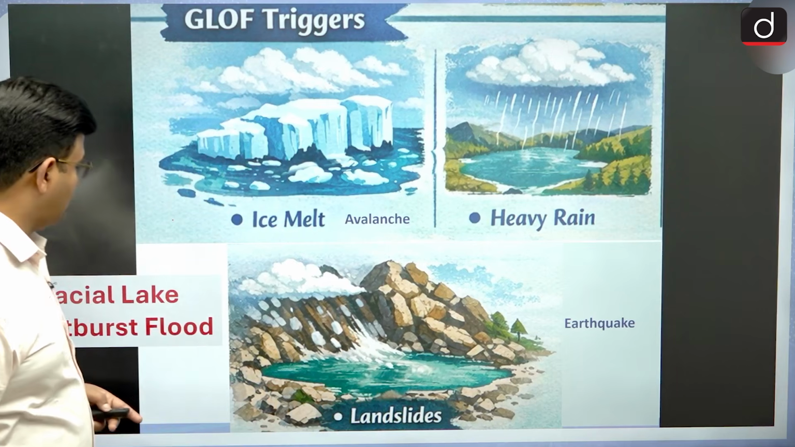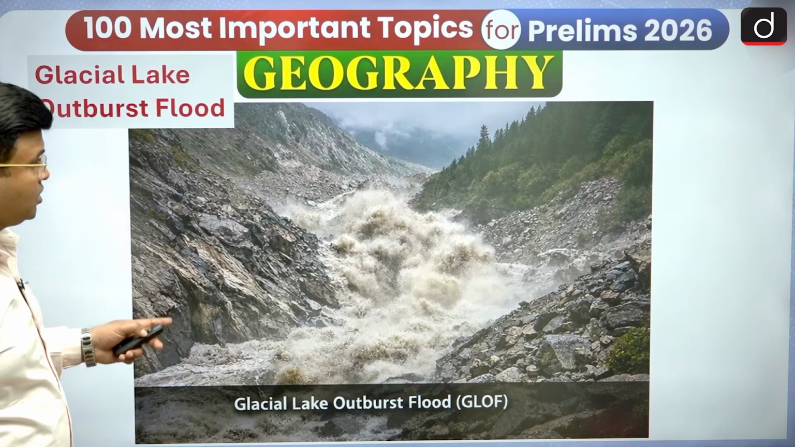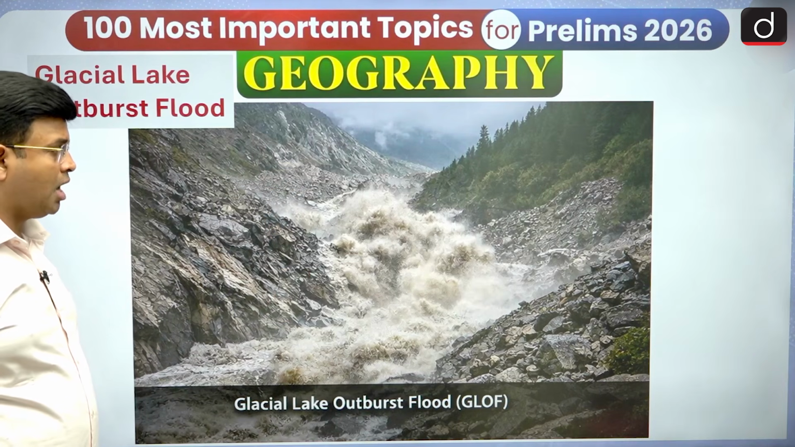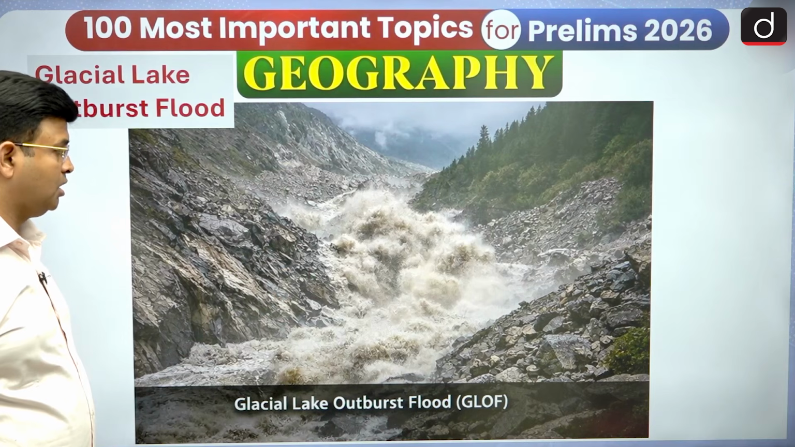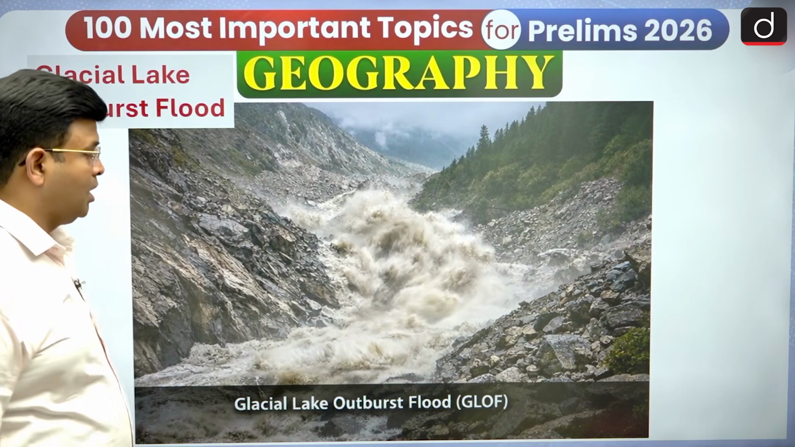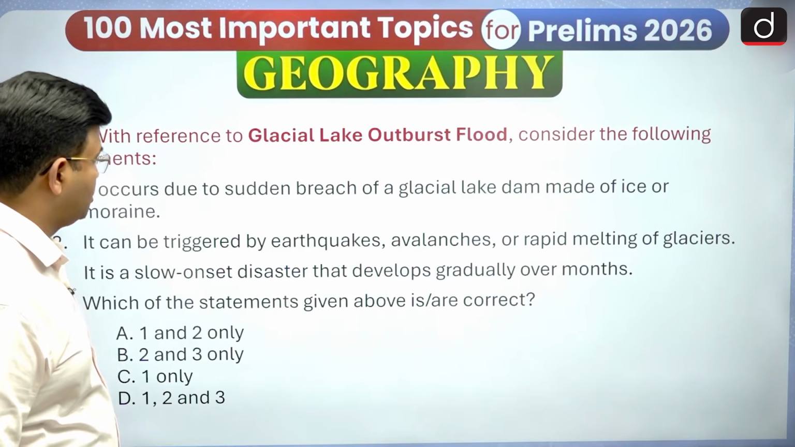And here, in a glacial lake outburst flood, we have seen the way the water comes. It is very havoc: a large amount, million tons of water, suddenly coming, and disastrous things will happen downstream. So this is what we can say.